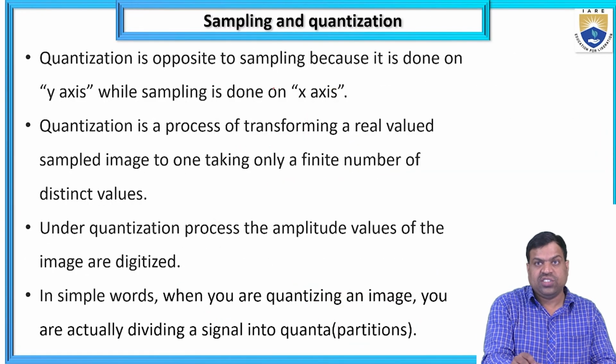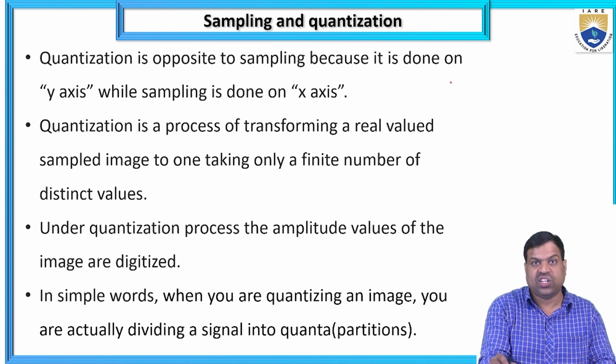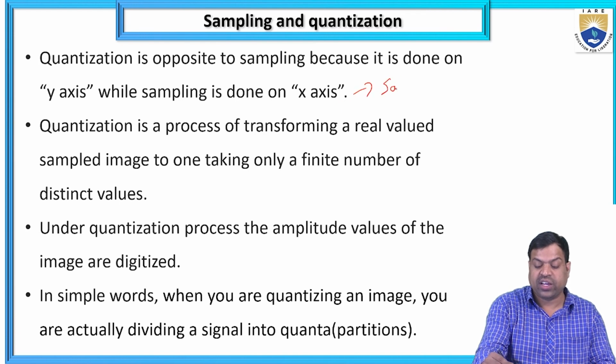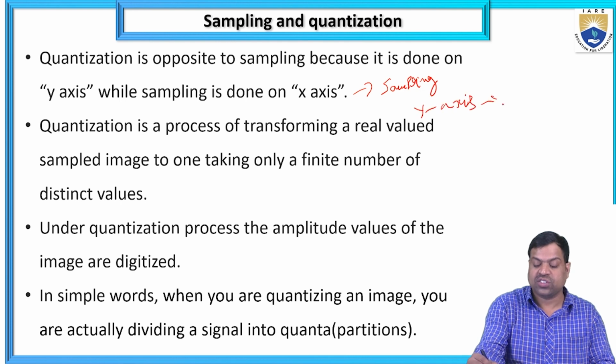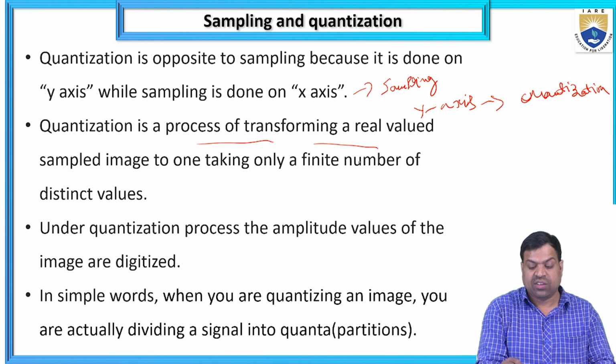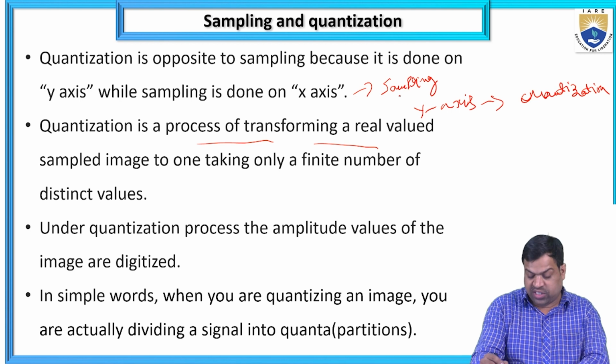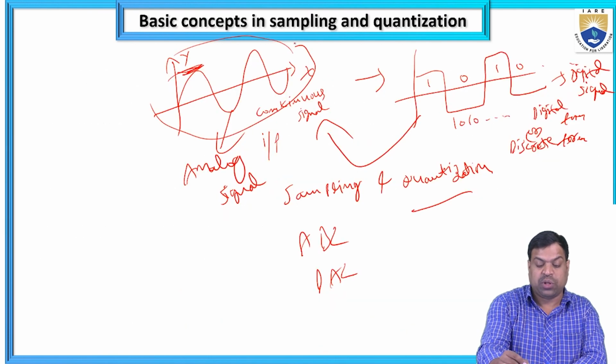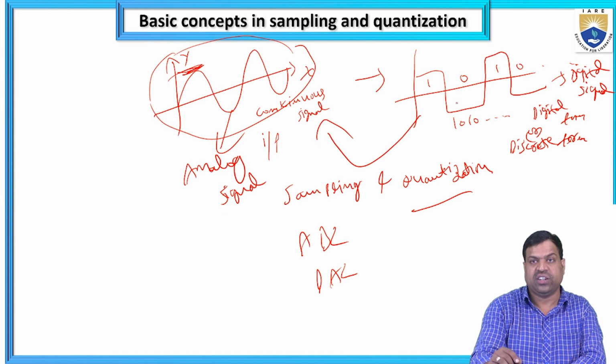Quantization is the opposite of sampling because it is done on the y-axis while sampling is done on the x-axis. So on the x-axis I take sampling, and on the y-axis I take quantization. Quantization is a process of transforming a real valued sampled image to one taking only a finite number of distinct values. Sampling converts continuous signals to discrete ones.